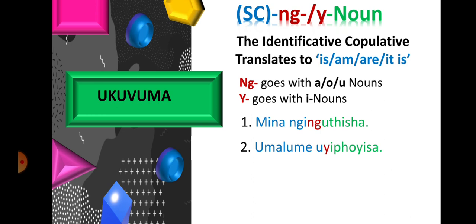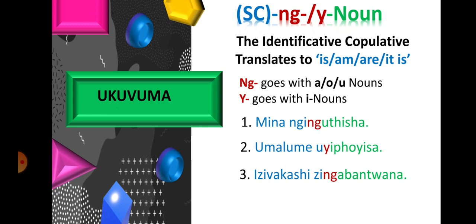The second example, umalume uyiphoyisa. The noun we are working with is iphoyisa. Because it starts with e, the identificative copulative marker will be ye. The subject concord for umalume is u, and the complete sentence will be umalume uyiphoyisa. Uncle is a policeman.